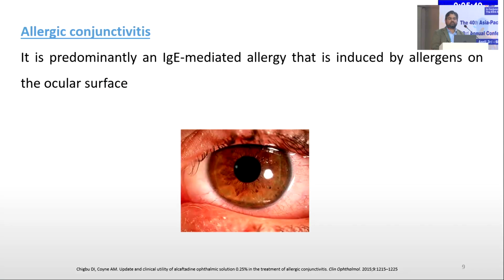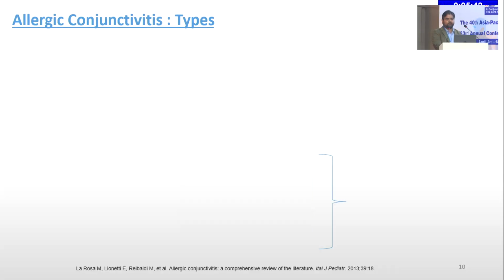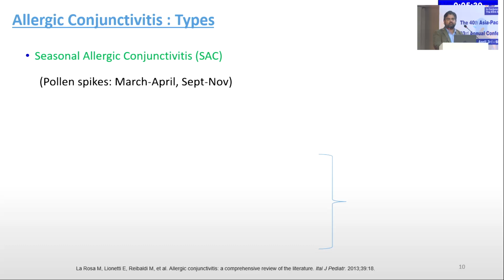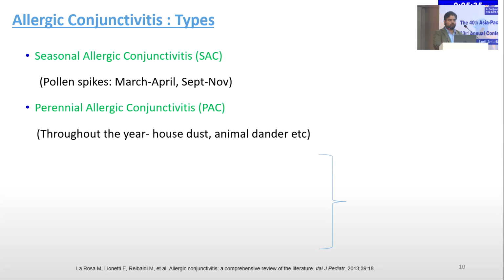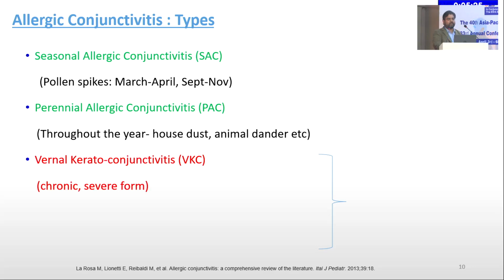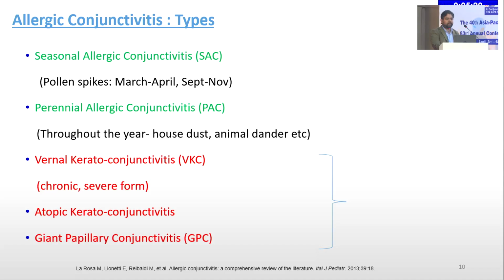So, what is allergic conjunctivitis? It is predominantly an IgE-mediated allergy that is induced by allergens on the ocular surface. There are various types. One is seasonal allergic conjunctivitis, the other is perennial allergic conjunctivitis. Seasonal occurs from March to April, or in the changing environment of September to November. Perennial is throughout the year. VKC is vernal keratoconjunctivitis, a chronic severe form. Others are atopic as well as giant papillary conjunctivitis. I will limit my topic to seasonal, perennial, and vernal conjunctivitis.